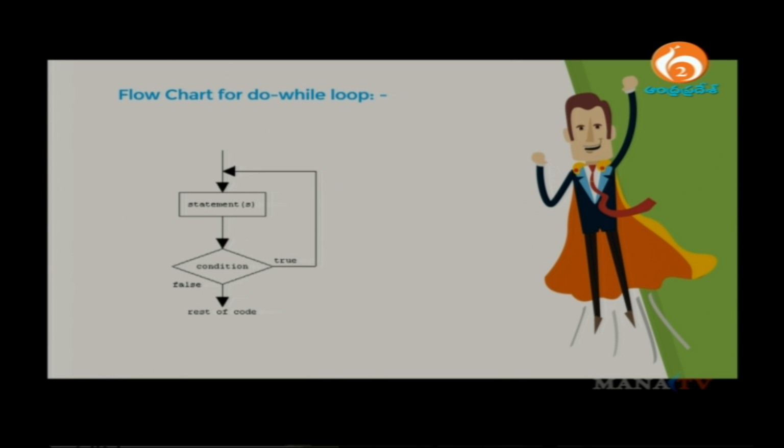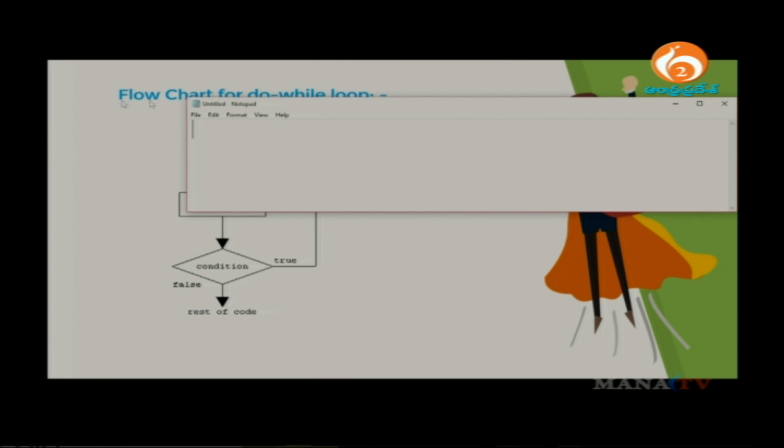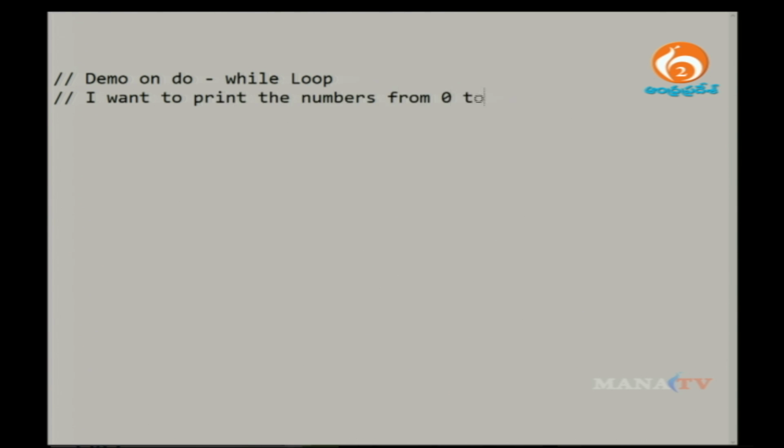Alright. So now let me show you with a basic example how you write this particular Java program. First thing, I am trying to show you a demonstration on your do while loop. Same thing, I want to print numbers from 0 to 10.